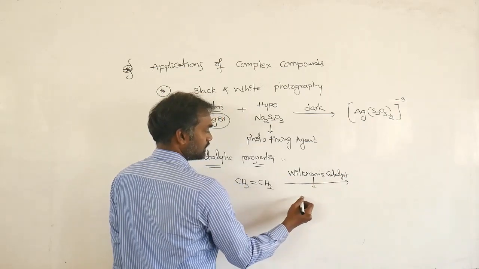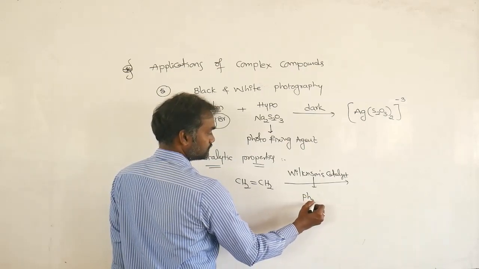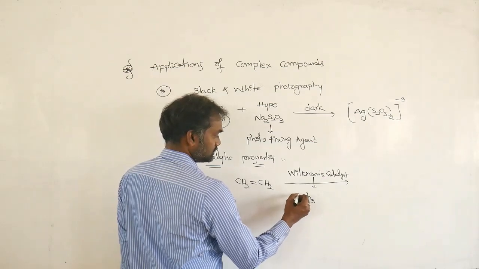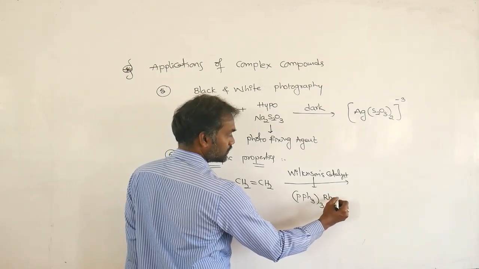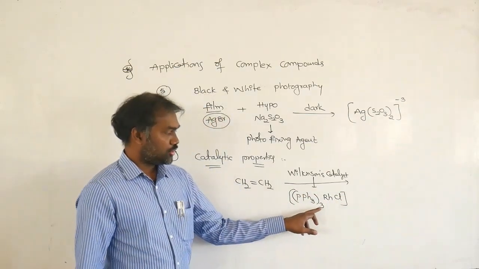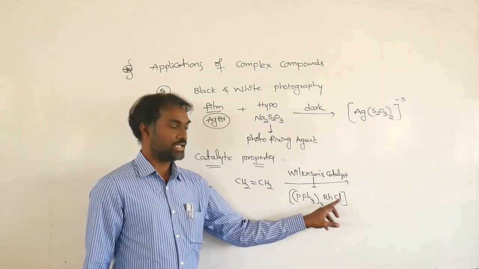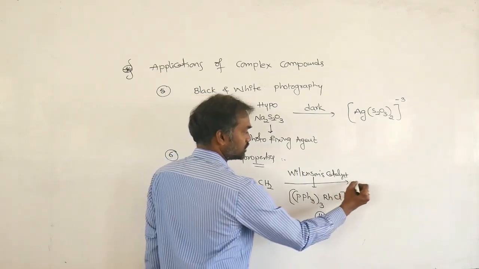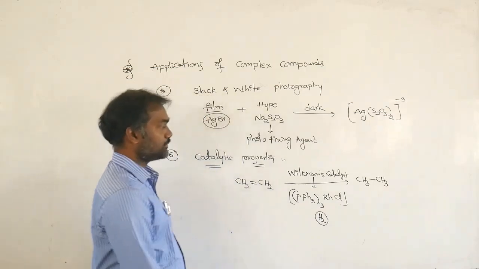So that is triphenyl phosphine. So triphenyl phosphine rhodium chloride, that is, tris(triphenylphosphine) rhodium chloride, is called the Wilkinson catalyst. In the presence of hydrogen, it becomes an alkane. So that is one example only.